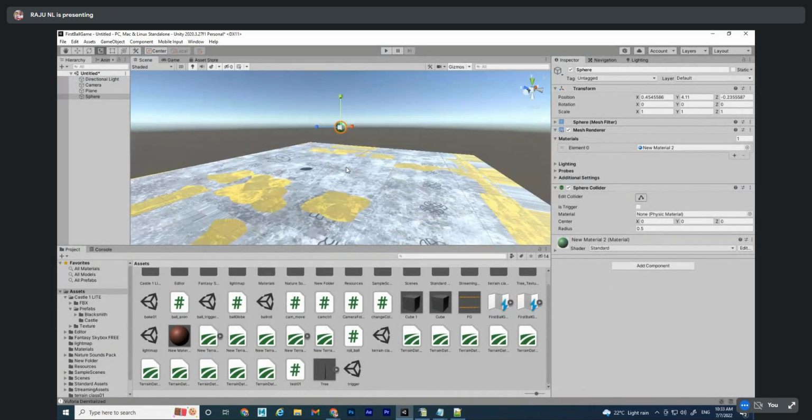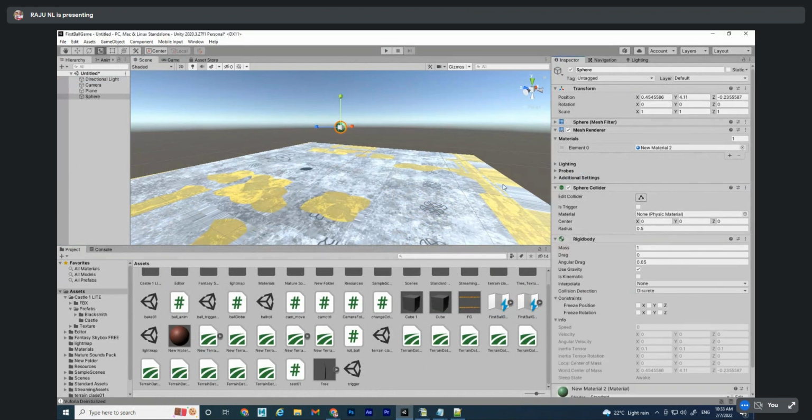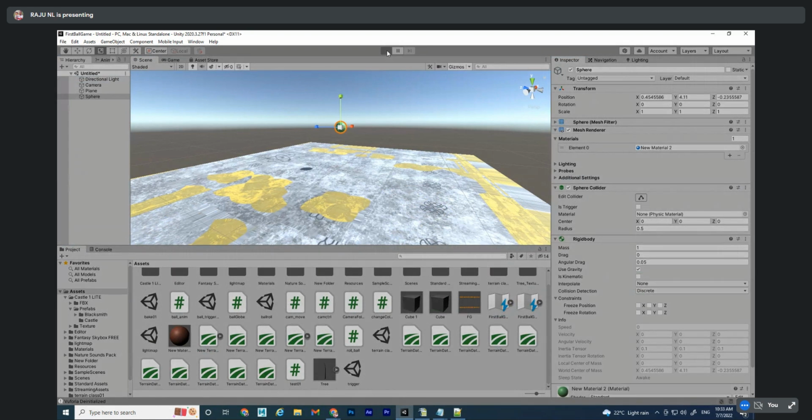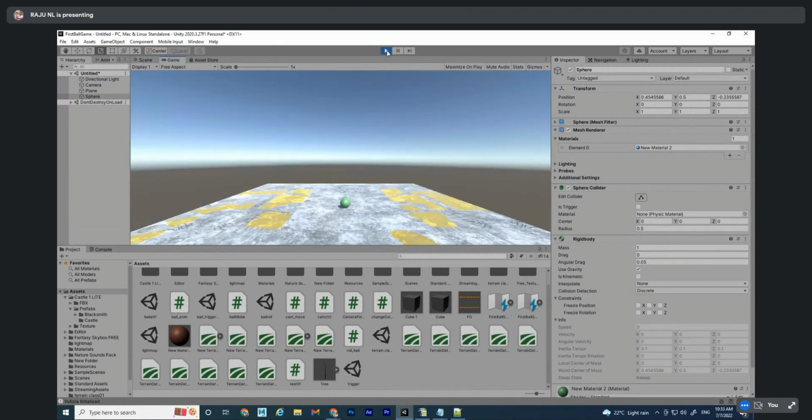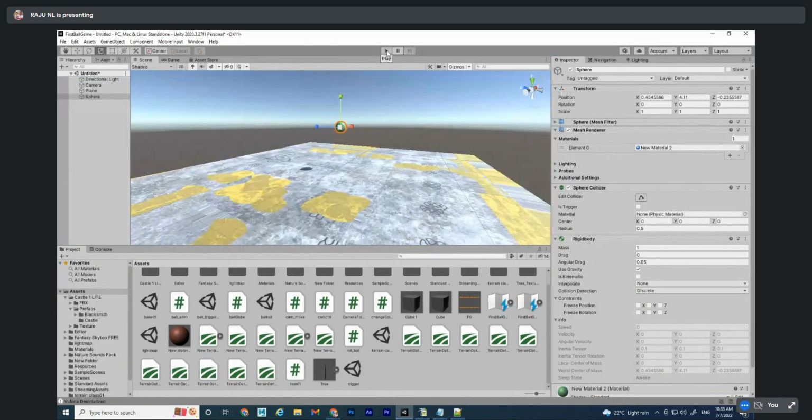So now select that sphere. Okay, add rigid body. Now play and check. It will fall and it will be stuck there only. It won't bounce back. Okay, it won't bounce. Understood till here?